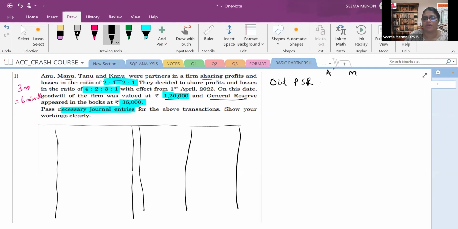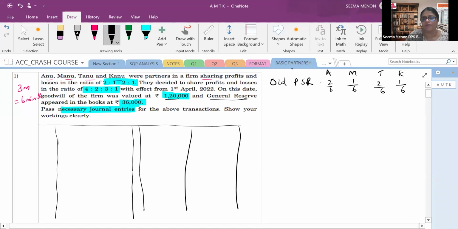Here I am writing the short name of the partners. In the working note you can write Anu, Manu, Tanu, Kanu, AMTK. Then their old profit sharing ratio is 2:1:2:1. That is 2/6, 1/6, then again 2/6, then again 1/6.